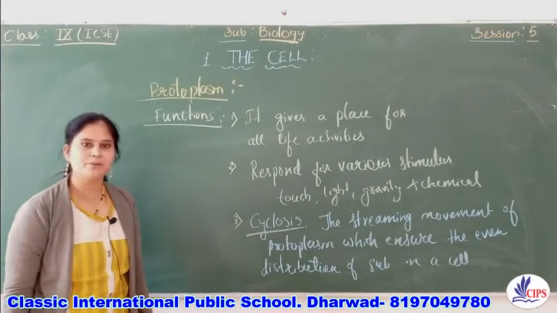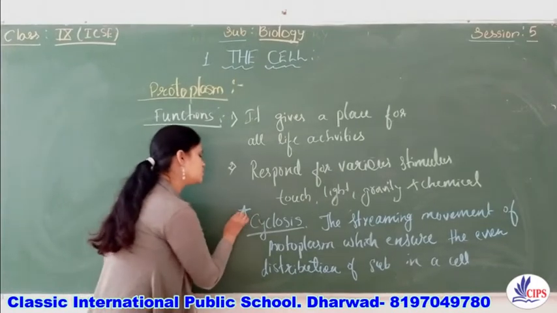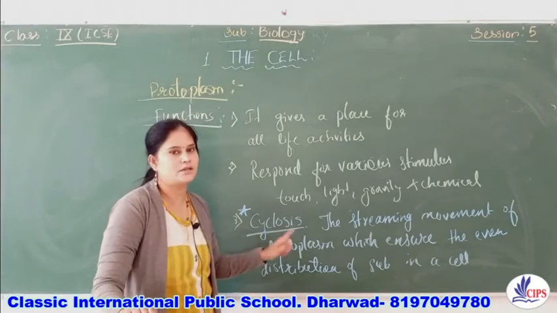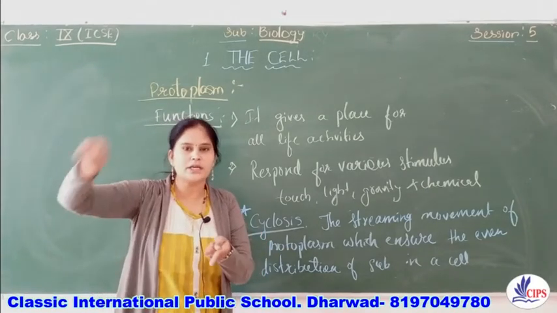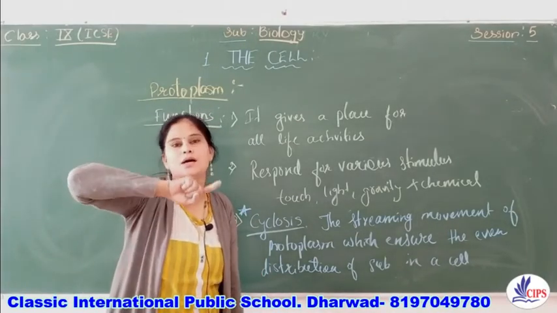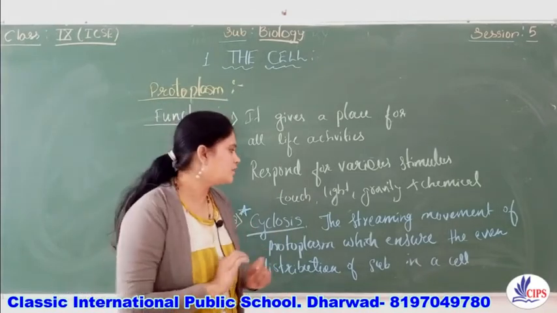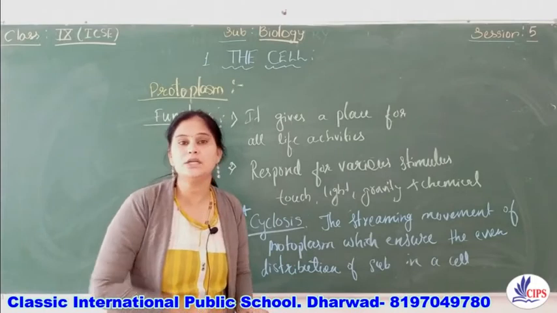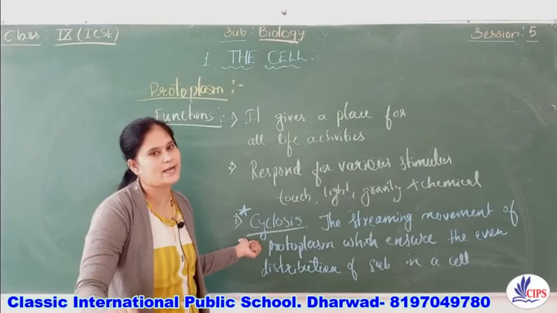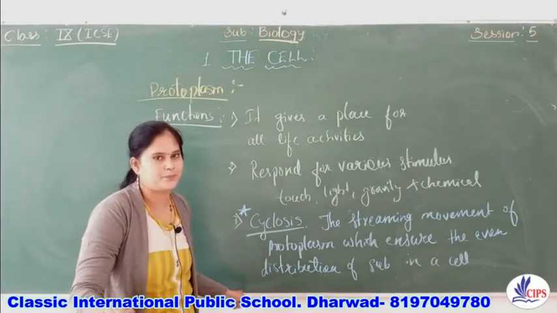And this streaming movement is called cyclosis. So remember this word. What do you mean by cyclosis? Cyclosis is nothing but streaming. Streaming is continuously rotating. The streaming movement of the protoplasm ensures that all the materials are equally distributed throughout the cell, and this movement is called cyclosis, and these are the functions of protoplasm.